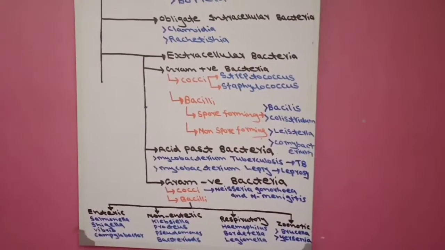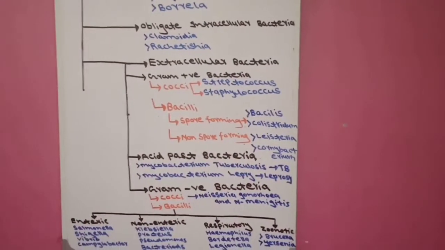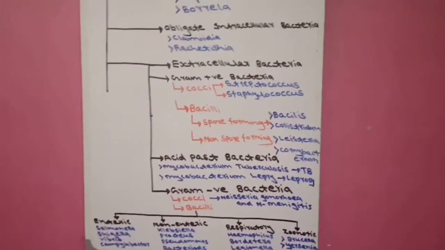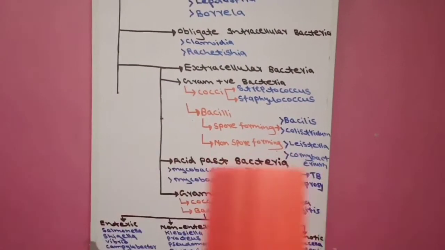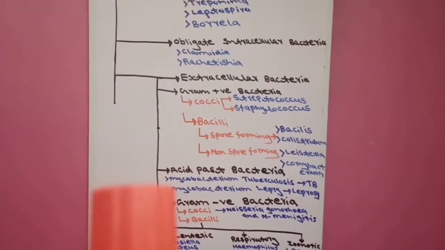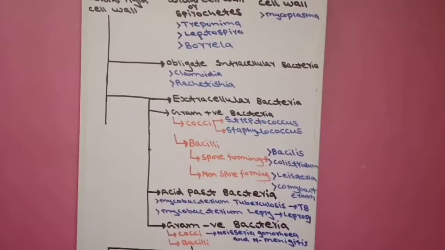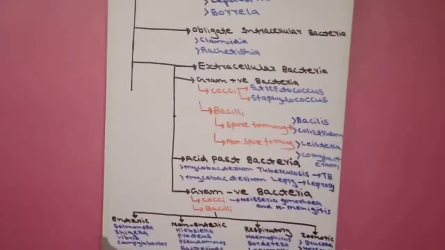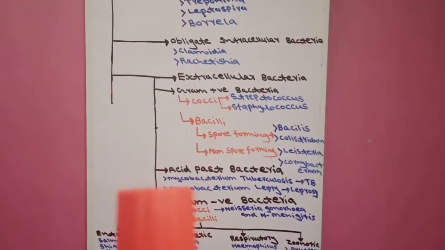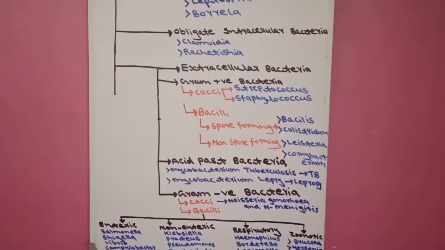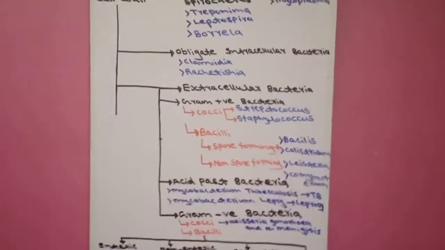The third group does not respond to gram staining but responds to another staining, acid fast staining. This group is called acid fast bacteria. So on the basis of staining, we divide the extracellular bacteria into gram positive and gram negative bacteria, which respond to gram staining, and the third group, acid fast bacteria, which respond to acid fast staining.